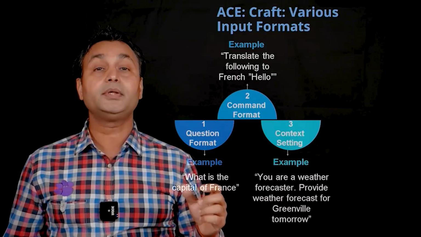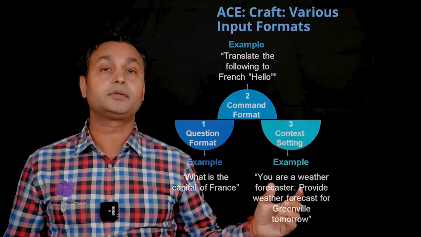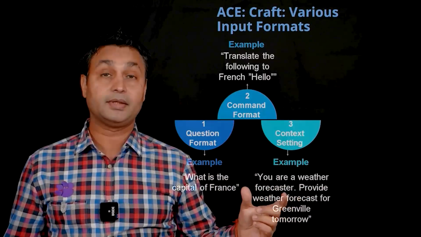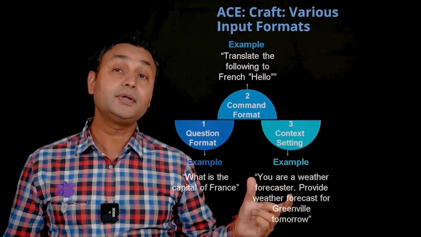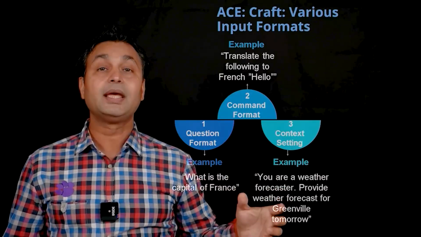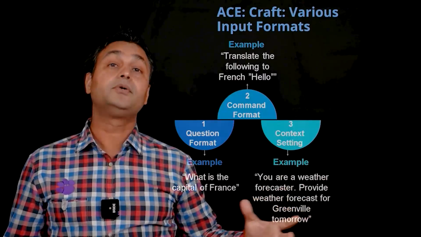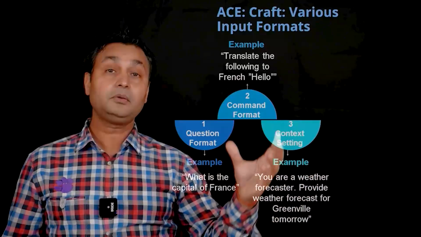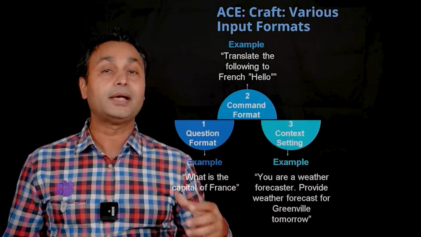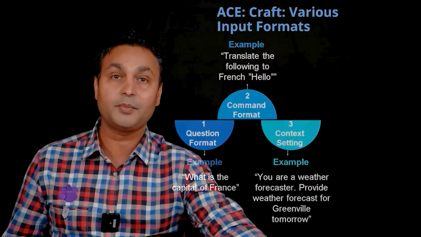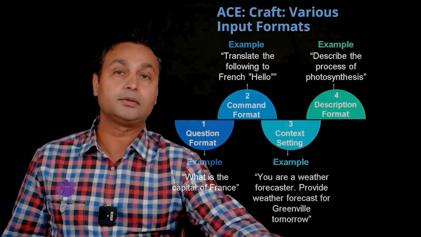Context setting prompts, right? So here what you do is you are setting up the context. You're saying that you are a weather forecaster, and that's the context that you're giving the ChatGPT interface, and then asking to provide weather forecast for Greenville tomorrow. So in this setting, you're doing what would be known as context setting prompts, or a format which will be known as context setting format.